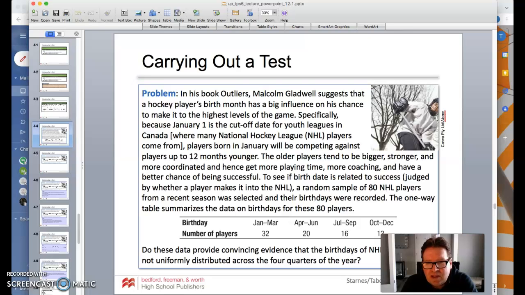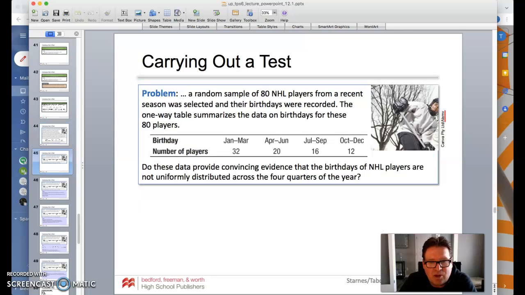To see if birth date is related to success, judged by whether a player makes it to the NHL, a random sample of 80 NHL hockey players from a recent season was selected, and their birthdays were recorded. The one-way table summarizes the data on the birthdays for these 80 players, so you can see the distribution there. Now, does the data provide convincing evidence that the birthdays of NHL players are not uniformly distributed across the 4 quarters of the year? There seems to be some evidence, as we can see here, but is it convincing? Let's take a look and see if that is indeed the case.